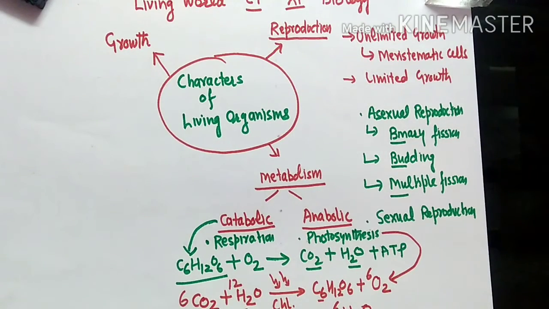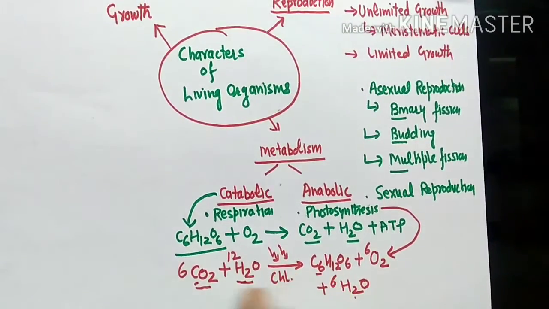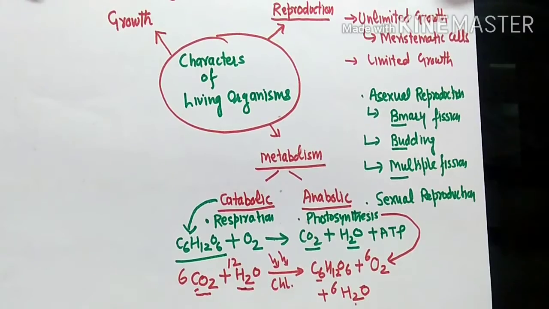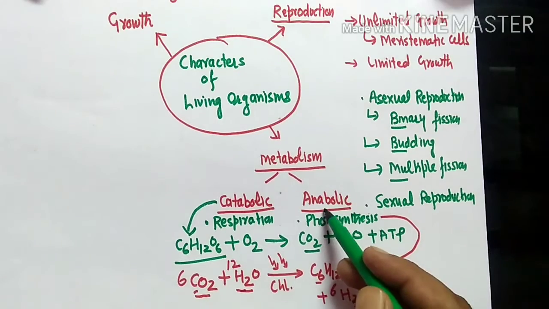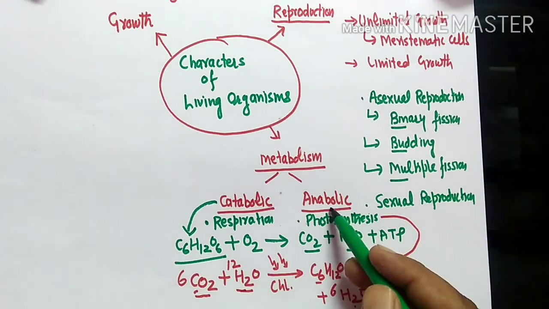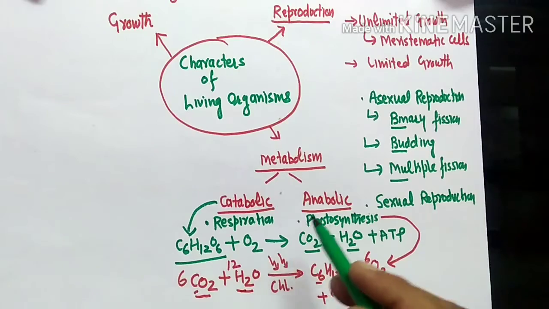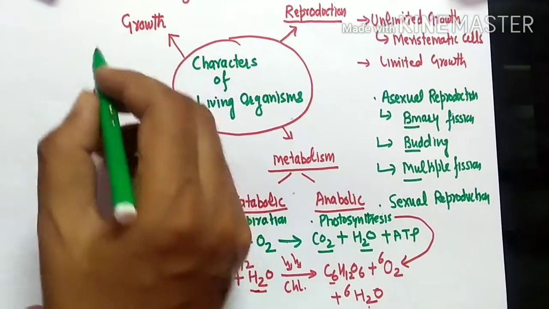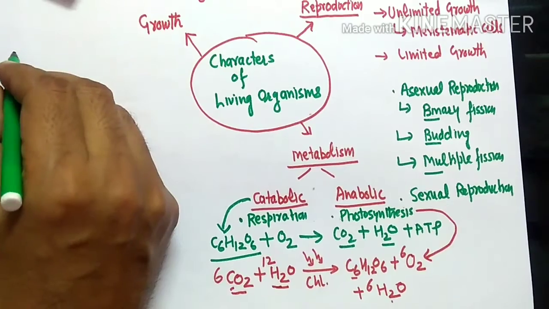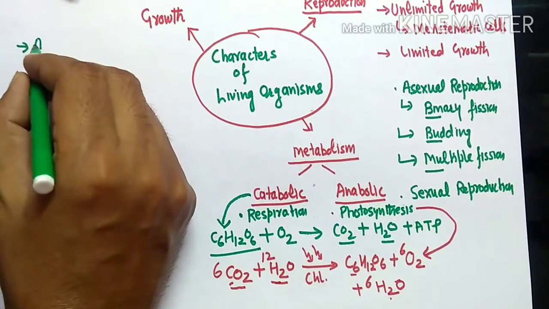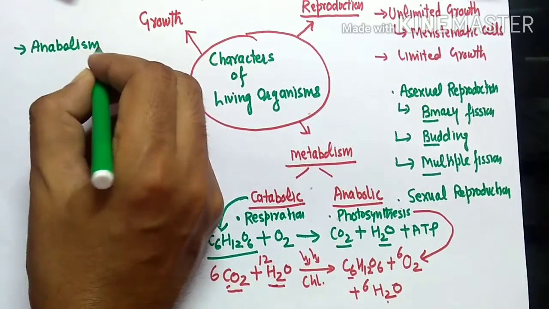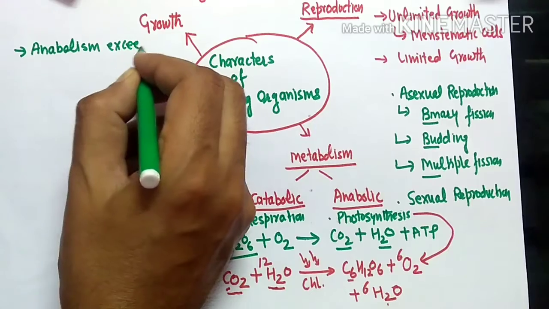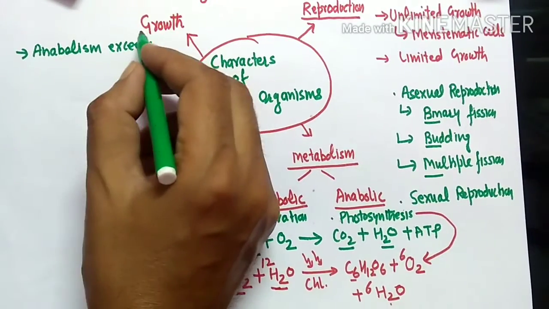In this equation, if you see, the smaller molecules will combine and form the larger molecules. So this type of activity is known as anabolic activity, and when anabolism exceeds catabolism, then growth will take place, right? What is growth? If I want to define growth in one more term, I can say that when anabolism exceeds catabolism, that is growth.